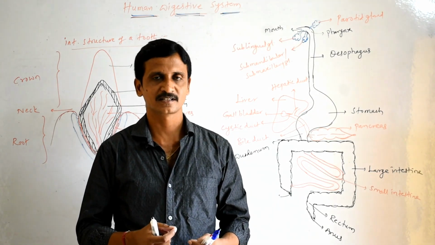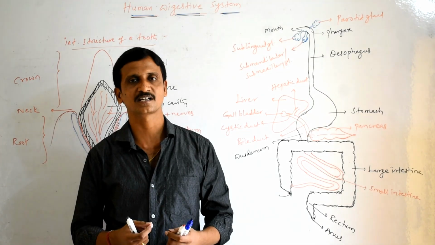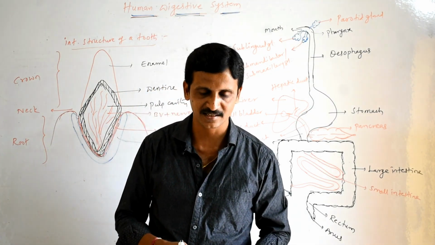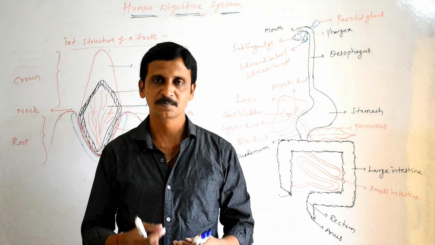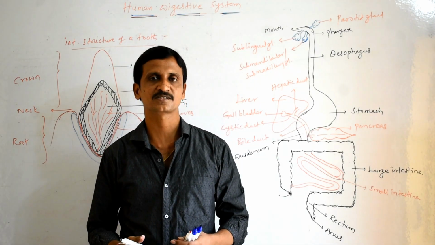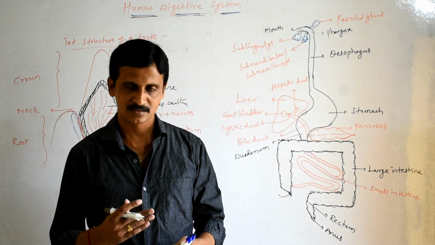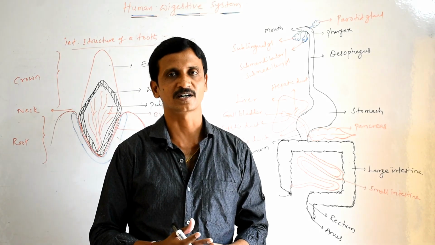The tongue helps in chewing as well as mixing food with saliva. It helps in mastication and speech, and the tongue possesses several taste buds which help in tasting the nature of the food. The tongue also helps in swallowing.